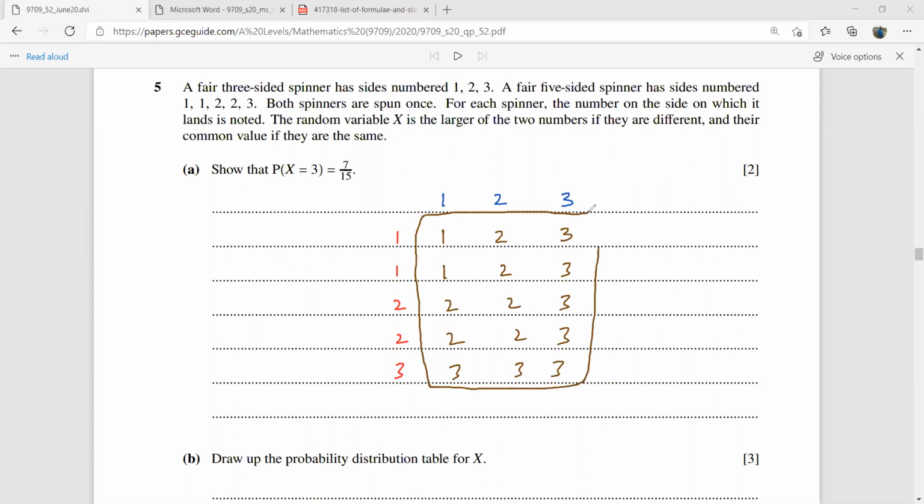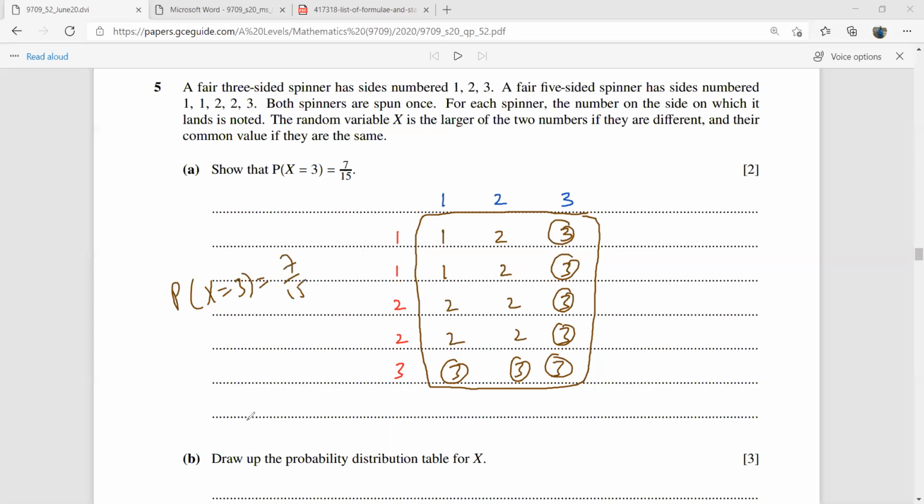So how many are these? 5 from here, 3 from here, they are 15. So what is the probability that X equal to 3? You can count the threes. This is 1, 2, 3, 4, 5, 6, and 7. So these are 7 out of 15. So we have shown that the probability X equal to 3 is 7 by 15.